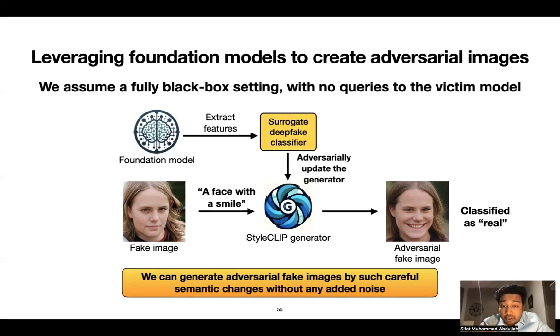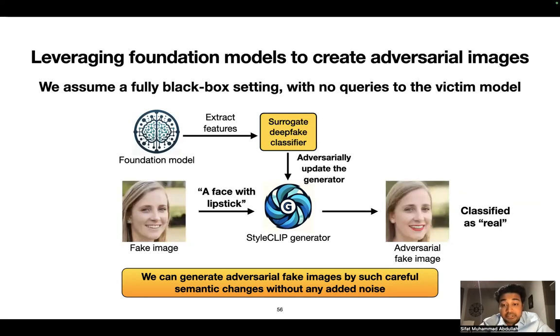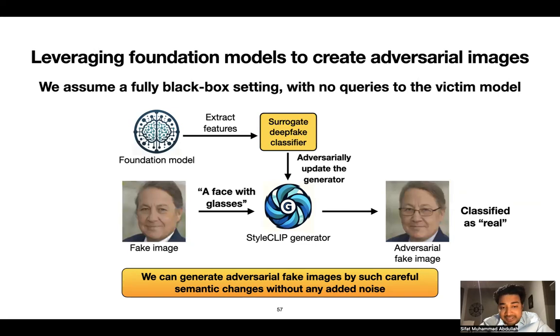With the help of a surrogate deepfake classifier which extracts features from a foundation model. Note that our adversarial attack is a fully black box attack with absolutely no queries to the victim model. So let's look at some image samples here. This pair of samples is for a face with a smile. This is for a face with lipstick. And this is for a face with glasses. Note that there is no added noise, but there is only some careful semantic change.